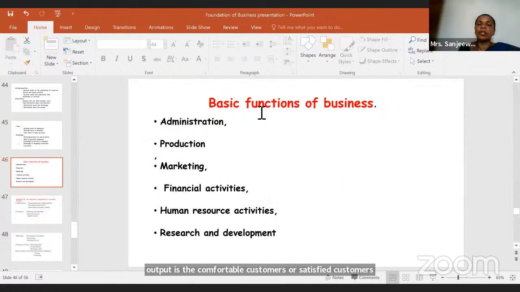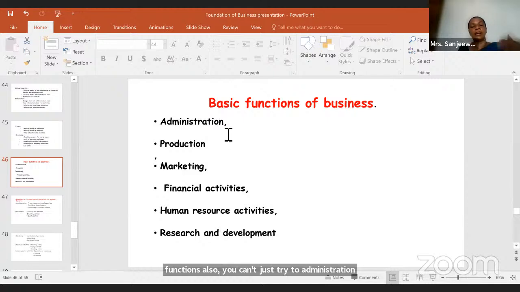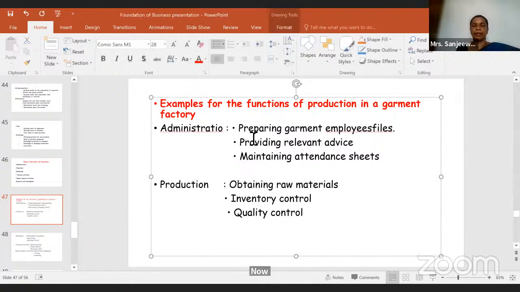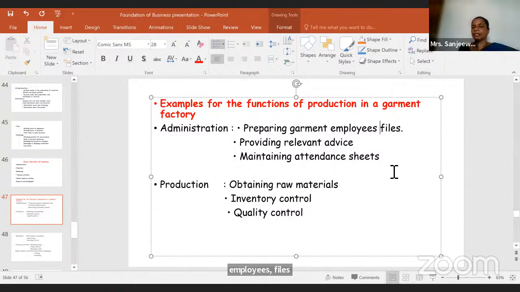So when it comes to these basic functions, you can't just write administration, production, marketing like that. You need to write what comes under administration as well. Now see, under administration: preparing garment employees' files, providing relevant advice, maintaining attendance sheets, right?